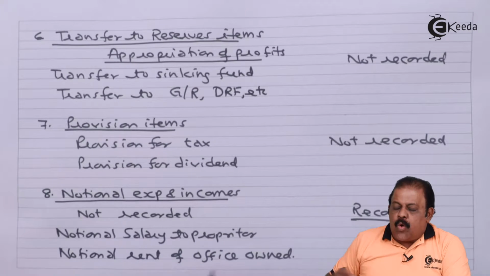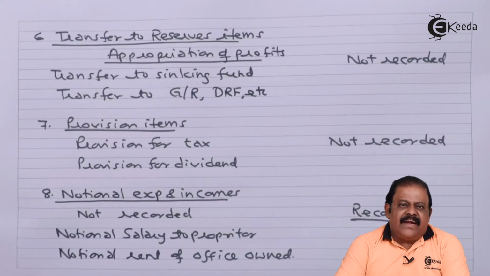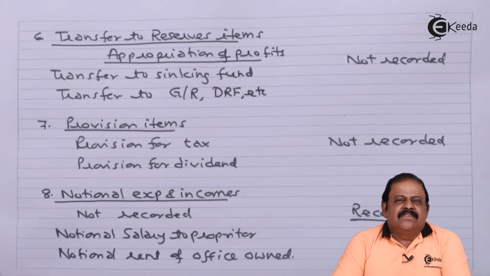Notional rent of office owned. If we take an office on rent, we are required to pay office rent. But if the same office is owned by the business, we are not required to pay any rent. Therefore in the financial book we don't record any rent item. But in the cost book, to arrive at the correct amount of profit, we record office rent on a notional basis. Because of recording notional expenses or incomes, there will be a difference in profit as per financial book and cost book.